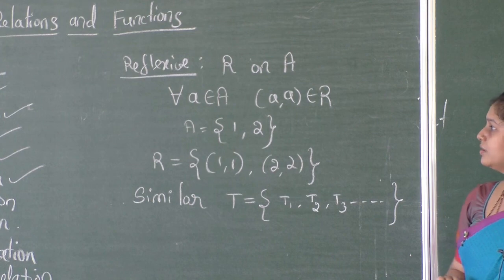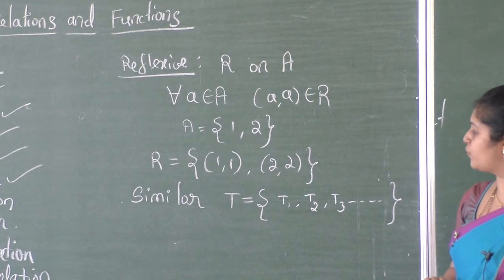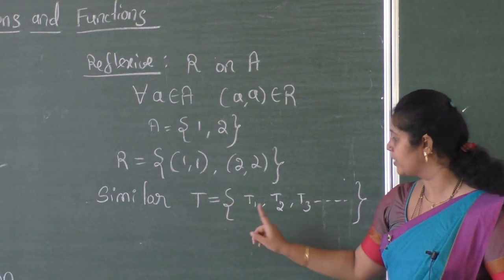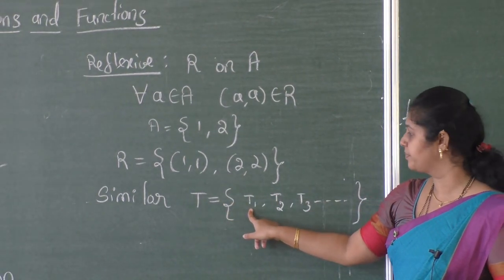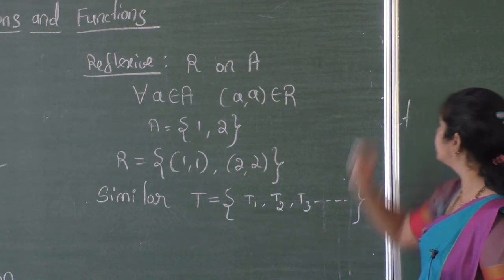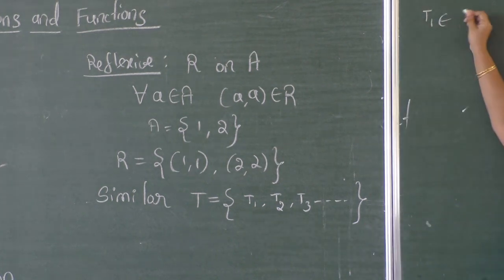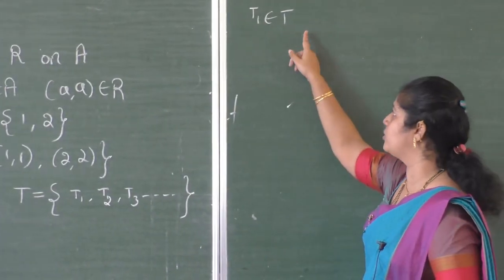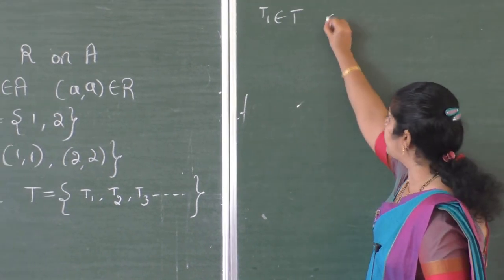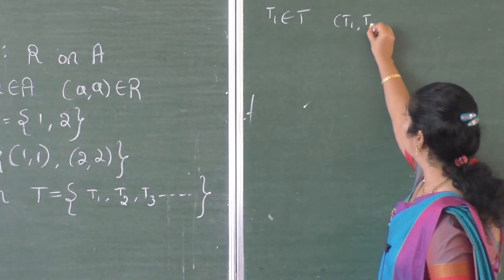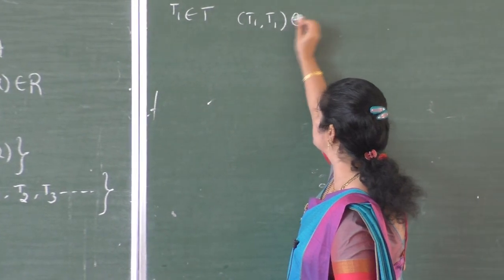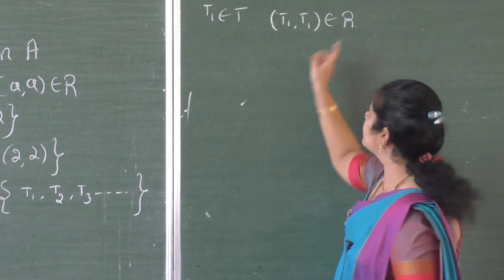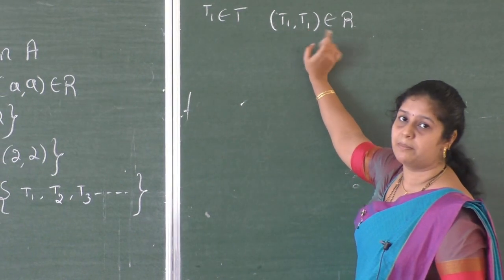So what is the condition for reflexive? Here you can see the set T. T1 is an element, so T1 belongs to T. Then the ordered pair (T1, T1) should belong to that relation R. Why does the ordered pair (T1, T1) belong to R?